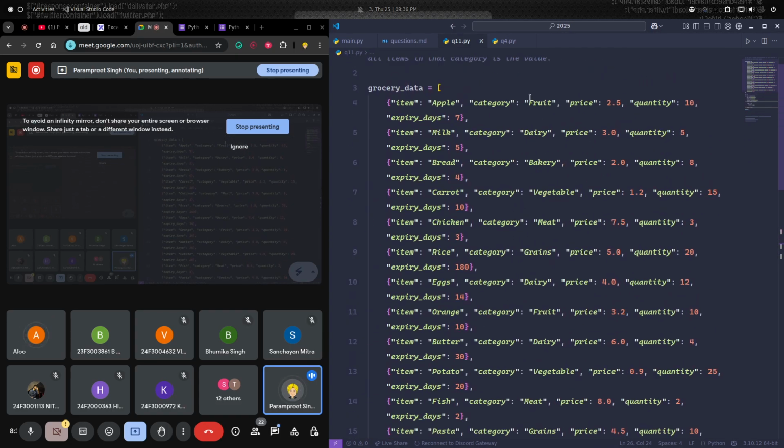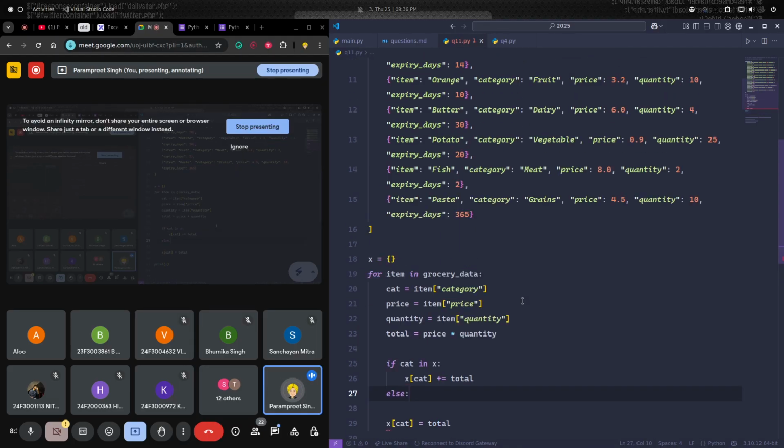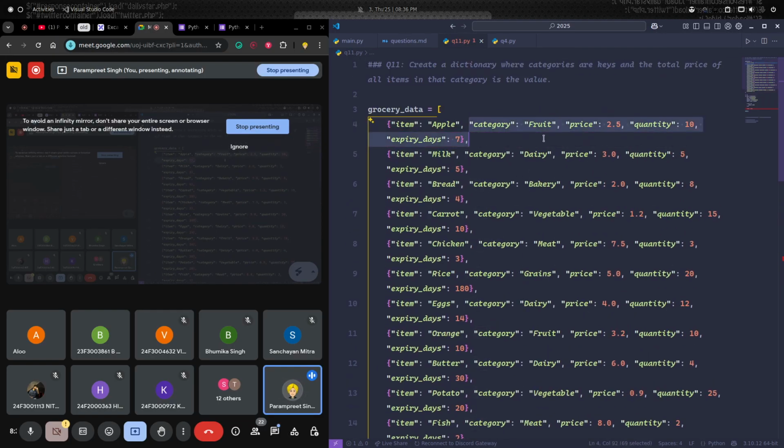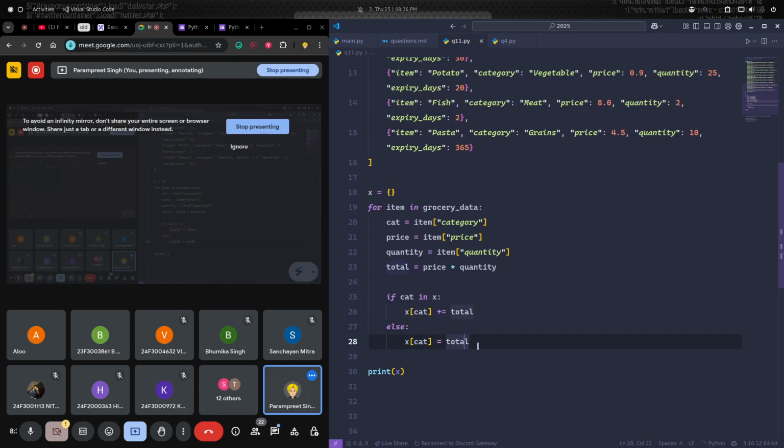That means when we have calculated the price for apple, when we reach the orange, we already have the category fruit with the value 25. Now we have value 32. We need to access the value 25 and add 32 to it, which is what we are doing here. If the category is not created, that means let's say we started with only apple, then we need to create that category. Am I clear?